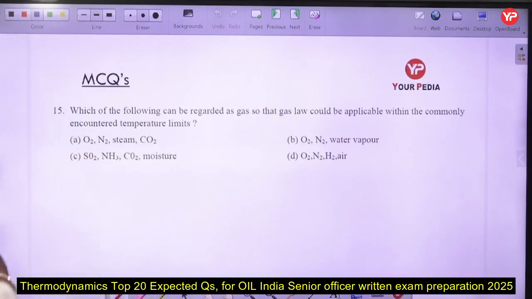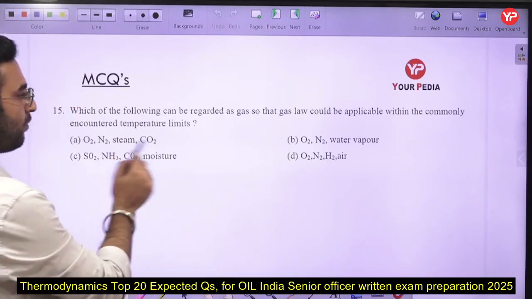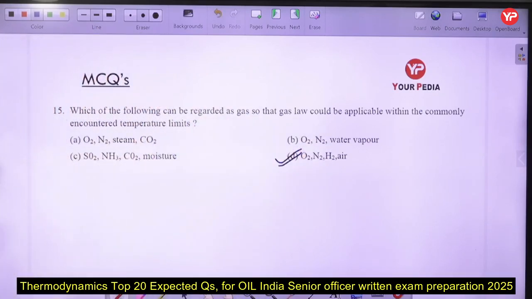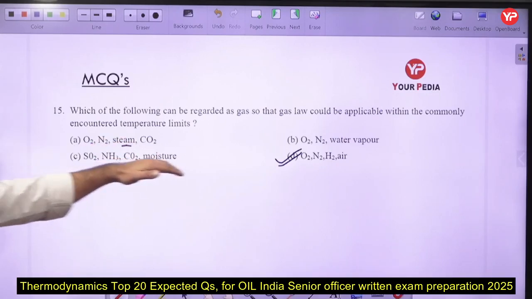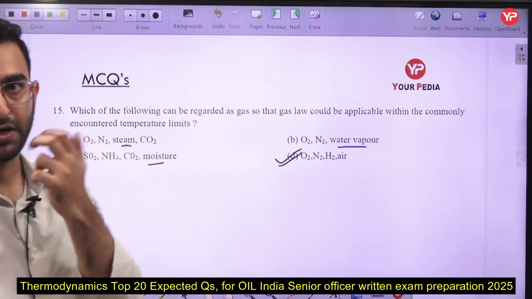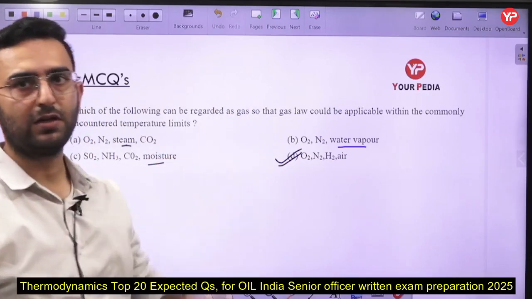Next, which of the following can be regarded so that the gas law could be applicable within the commonly encountered temperature limit? In this case you can use the simple gas law for these gases, because here we are dealing with steam, moisture and water vapor. For that purpose we cannot use the PV equal to mRT relation here. So option D will be the correct answer.